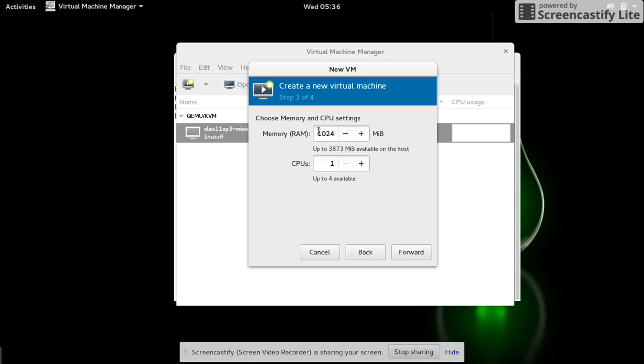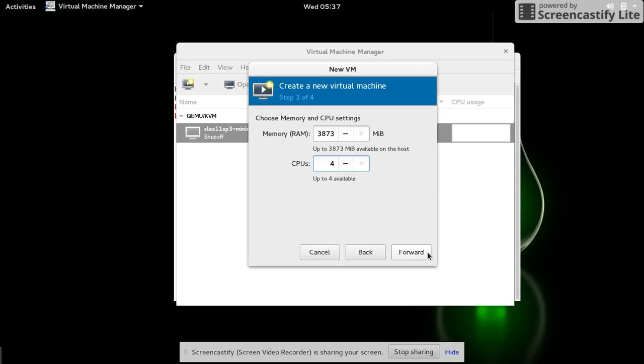You have to give a minimum of 4 GB and a maximum of 8 GB to give optimal performance. In my case, unfortunately, my system supports a maximum of 3873 MB, so I give the maximum. In case your system has more memory available, please give 4 GB,